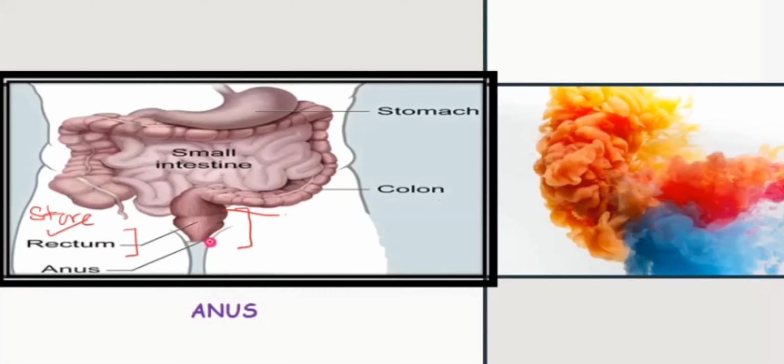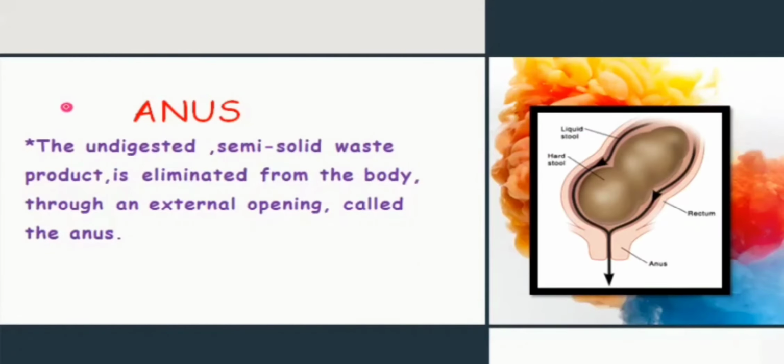And the anus is the opening from where this waste passes out, that is, the solid waste not required by the body, and finally it comes out of the body through the opening which is called the anus. So let's revise. The anus carries the undigested semi-solid waste, which is eliminated from the body through that opening. So the anus is an opening through which the solid waste is removed.